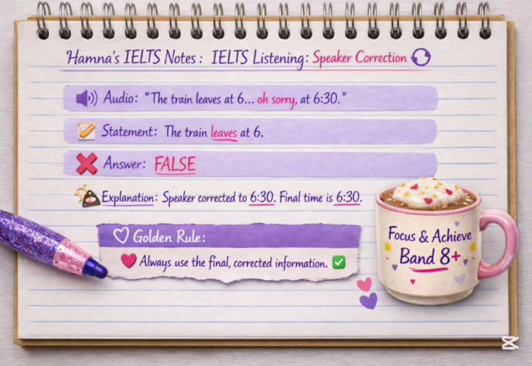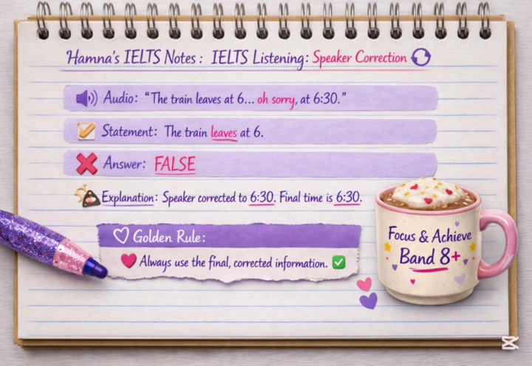This is a very commonly used IELTS trap: they always change the information at the last moment. In the audio, they change the information after some seconds. For example, they will say the train leaves at 6. Oh, sorry, at 6:30. So be very careful with the numbers and timings told in the audio. Always use the corrected, final information. So don't be quick to write it.